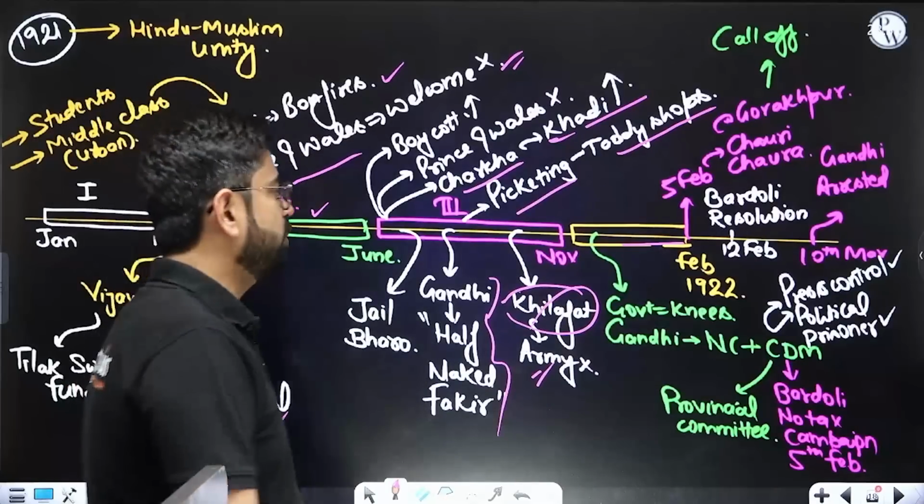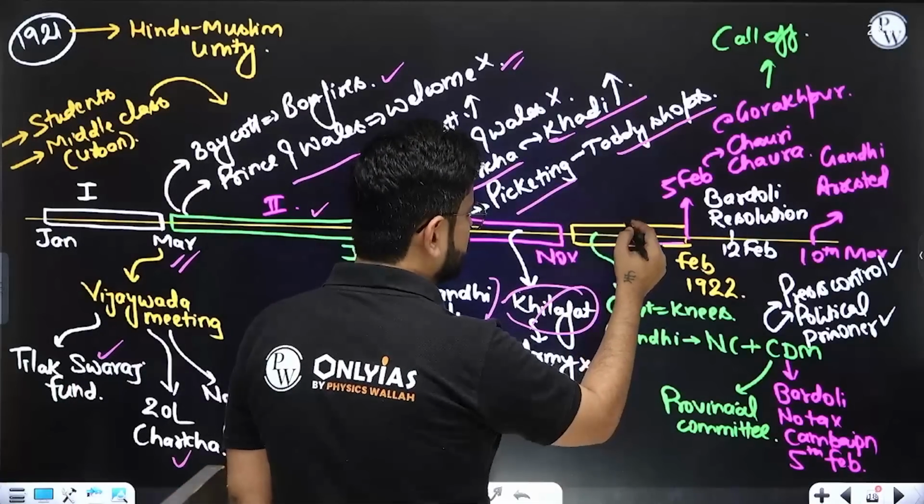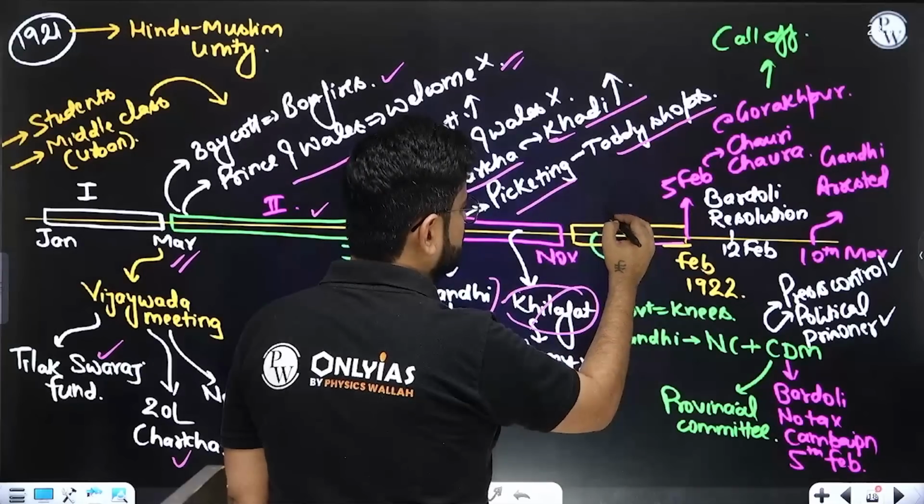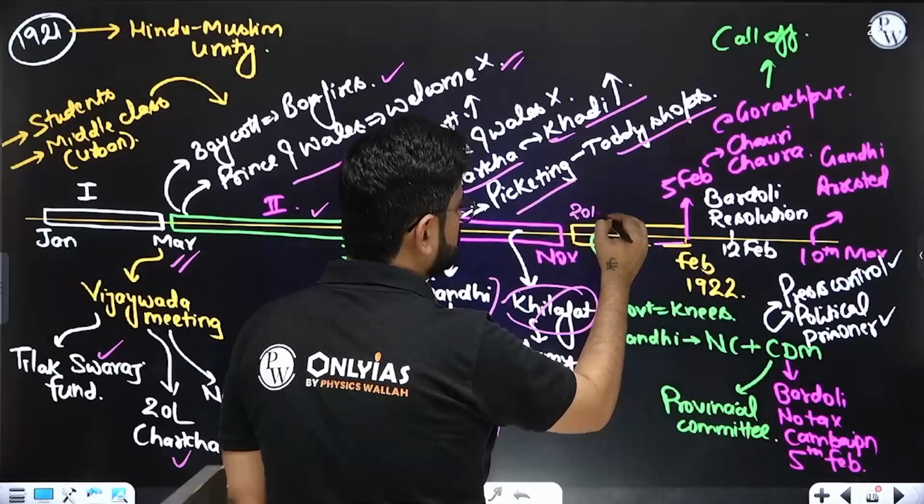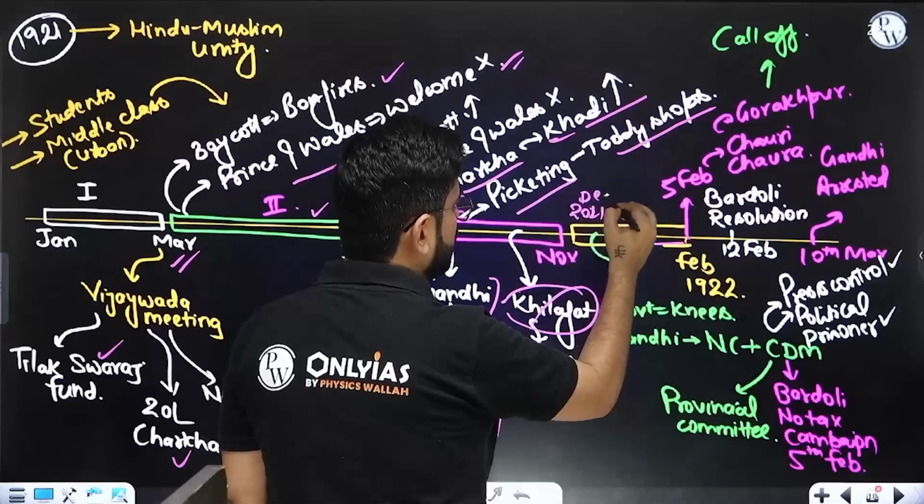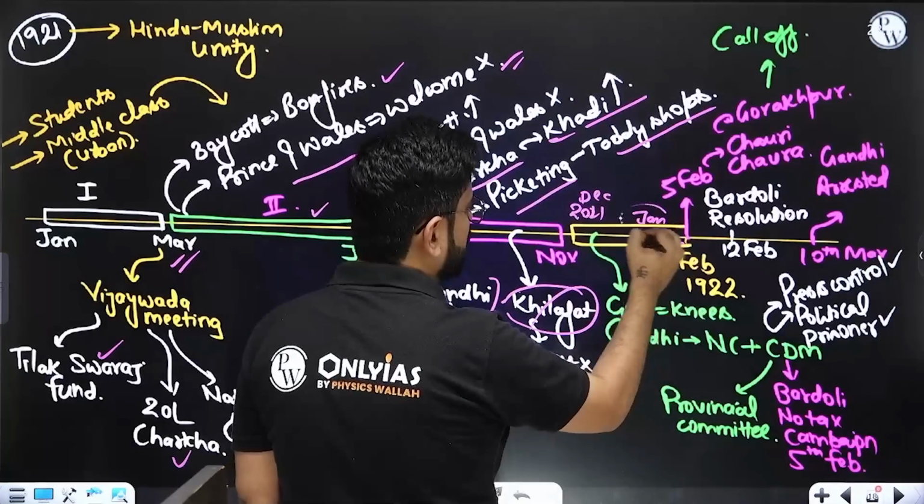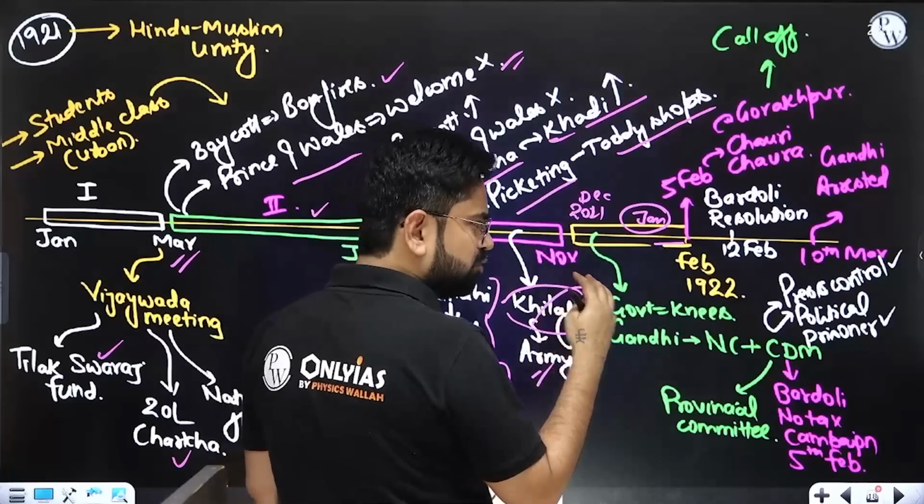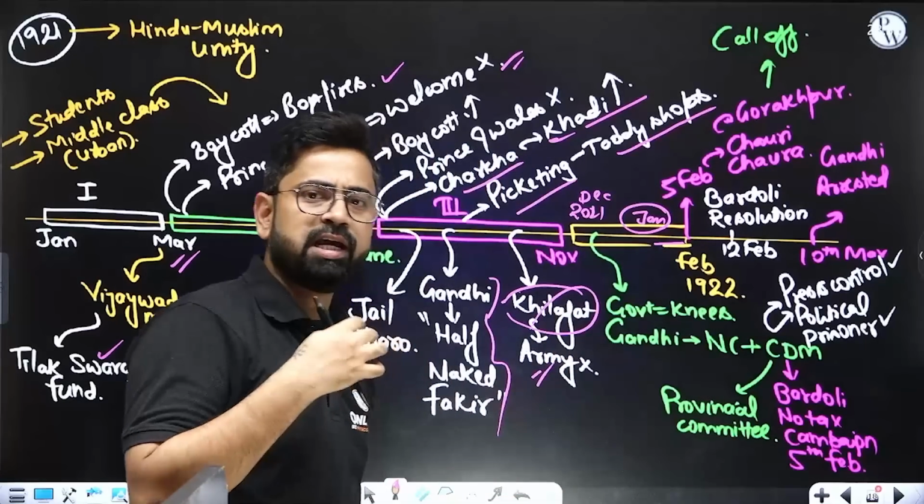Similarly, in the last phase, by the end of December 1921 to January 1922, it was going really well, and now Gandhiji wanted to start the civil disobedience movement. He wanted to take one step ahead.